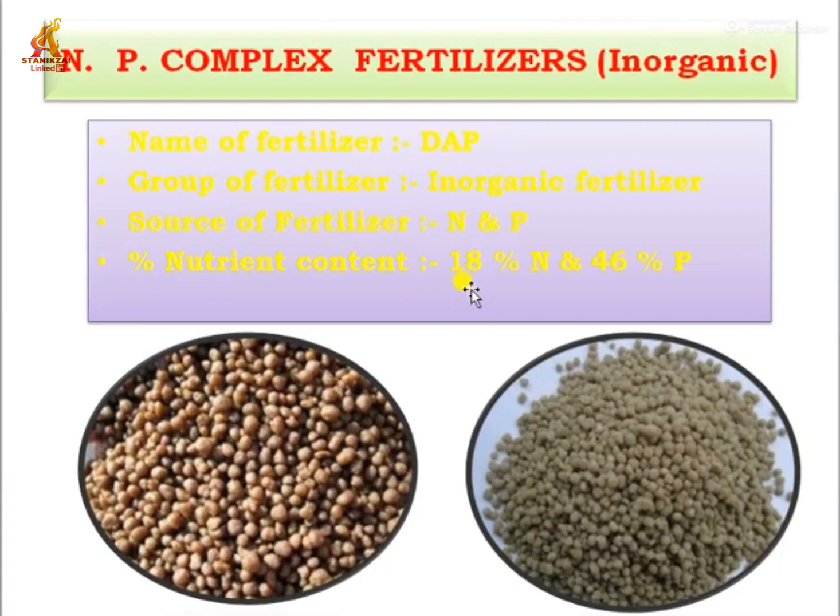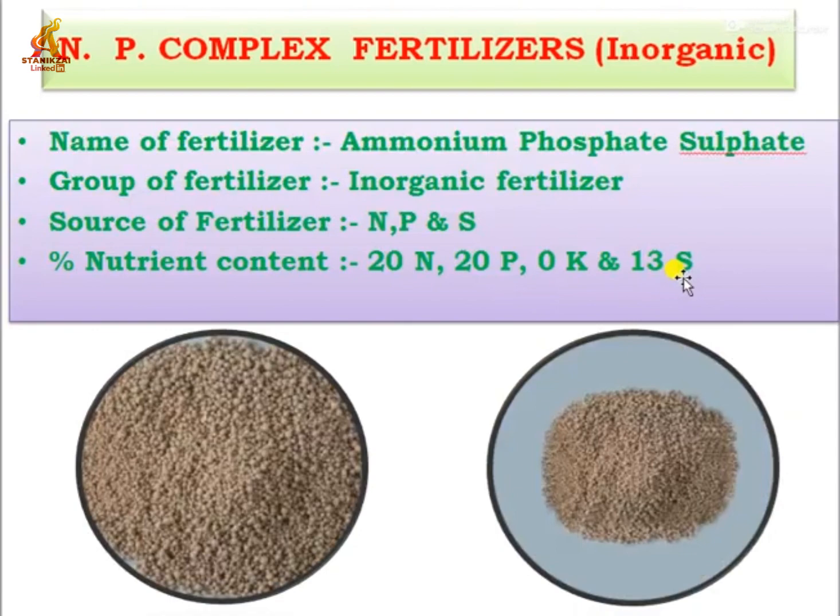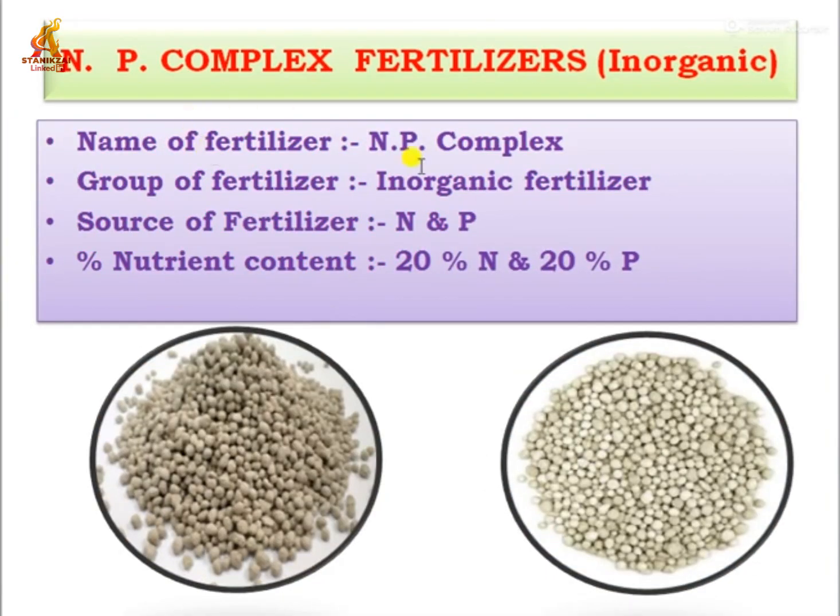Then DAP, that is diammonium phosphate. This is also an inorganic fertilizer, the source is nitrogen as well as phosphorus, and the nutrient content is 18% nitrogen and 46% phosphorus. Then ammonium phosphate sulfate. This is also an inorganic fertilizer. The major sources are nitrogen, phosphorus and sulfur, and the nutrient content is 20% nitrogen, 20% phosphorus, 0% potassium, and 13% sulfur.